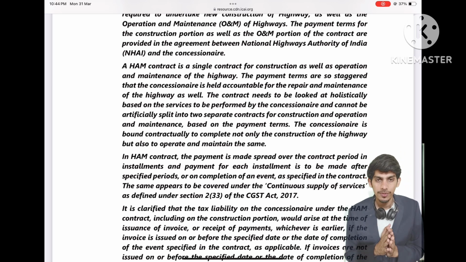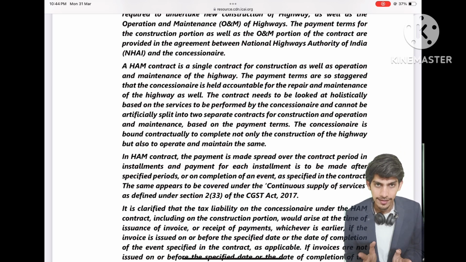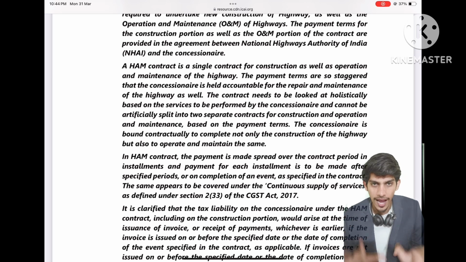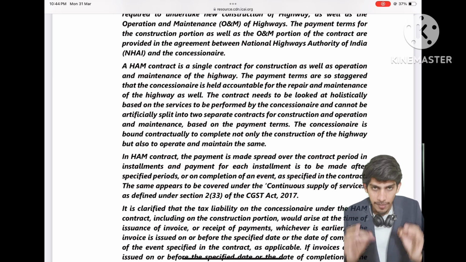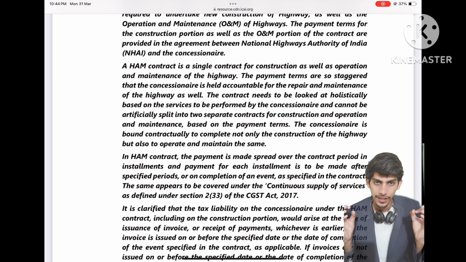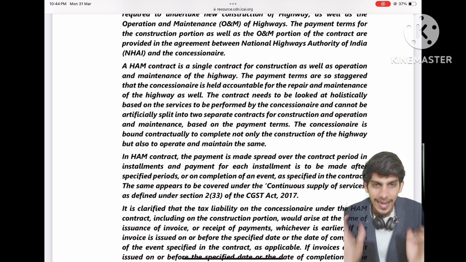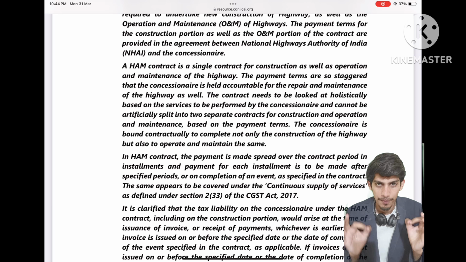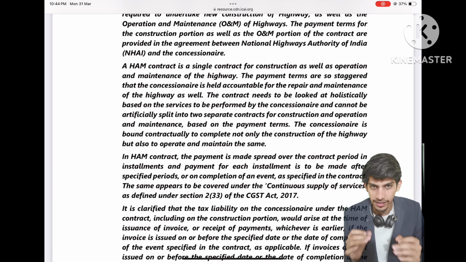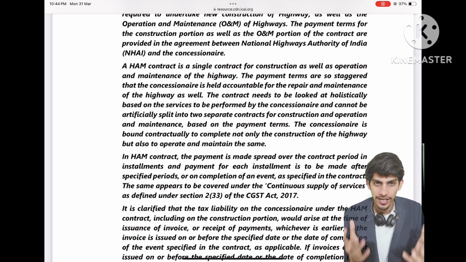Don't confuse concessionaire with something else. Here, concessionaire is the person who is constructing the highway, that is the construction company. To make it relatable to you, just consider L&T, which is the biggest construction company of India in terms of constructing highways.